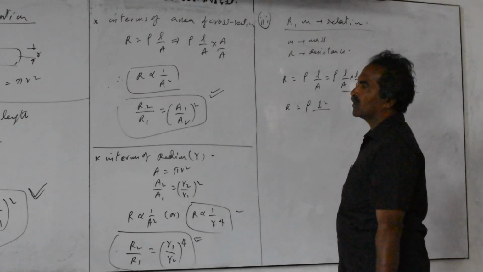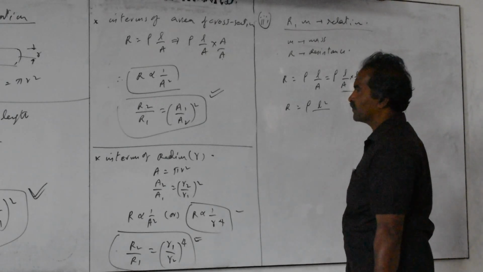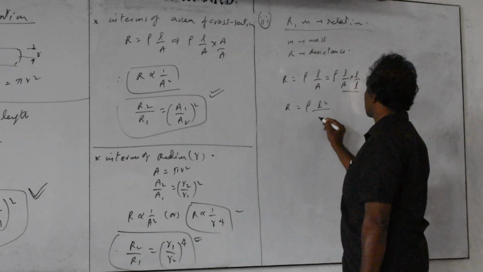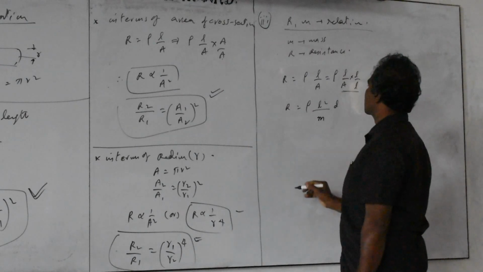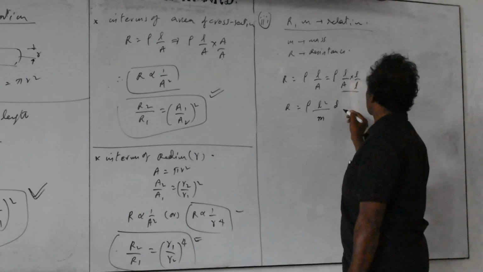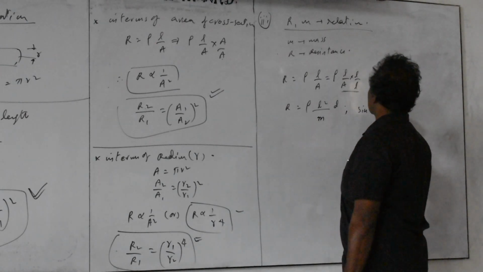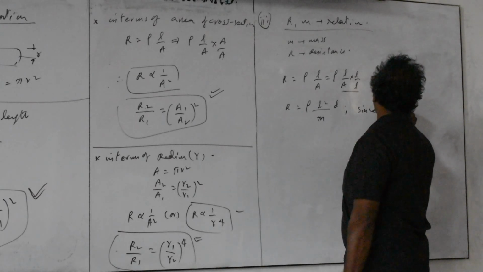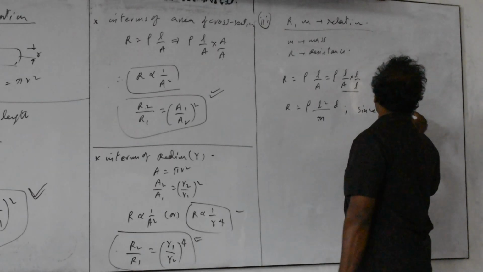Volume is nothing but, density equals mass by volume, so volume equals mass by density.